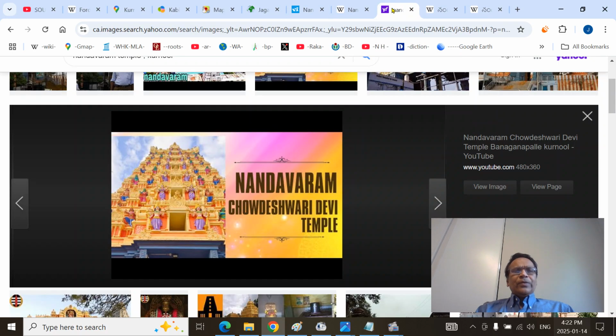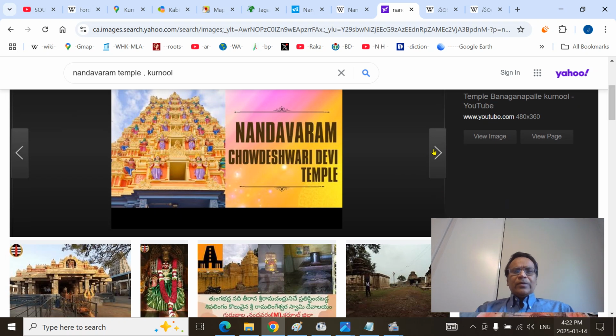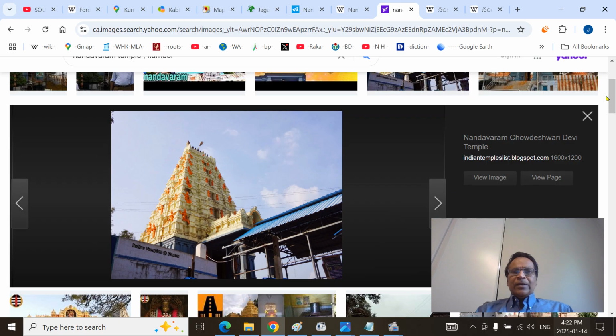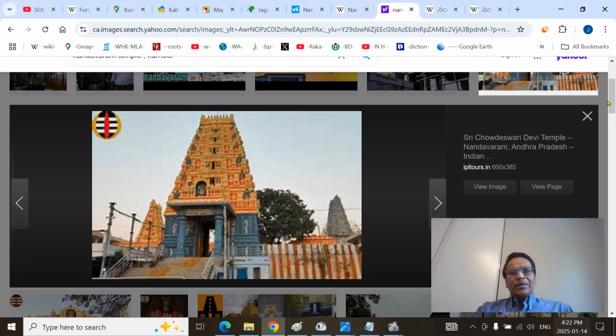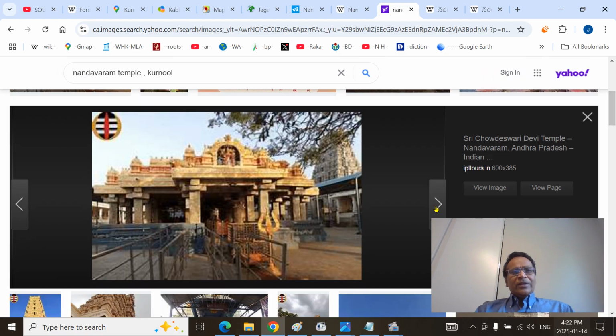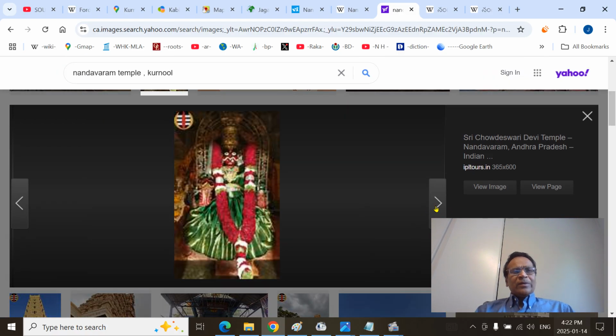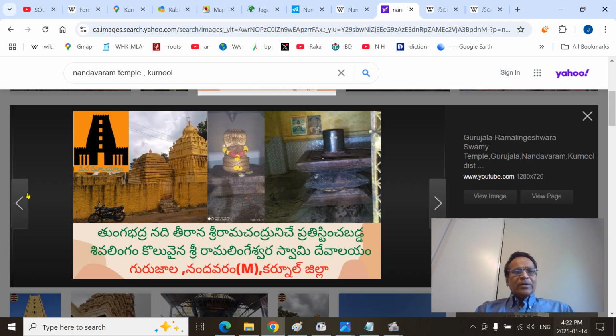So this is Nandavaram village, the Chowdeshwari Mata temple. Chowdappa and Chowdeshwari are popular names in this area also. It's a very great historic temple. As usual, Hindu temples are not known for their big height or anything like that. They are built on certain legends and history, and those are the reasons. You can see the temple, the Mata's temple, that is the temple. This is a different temple.